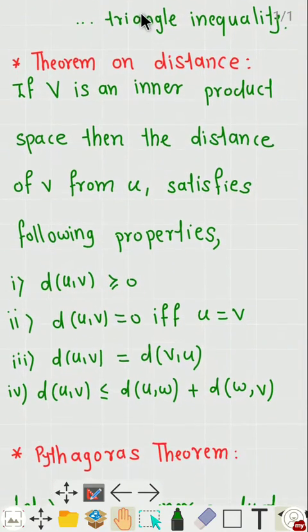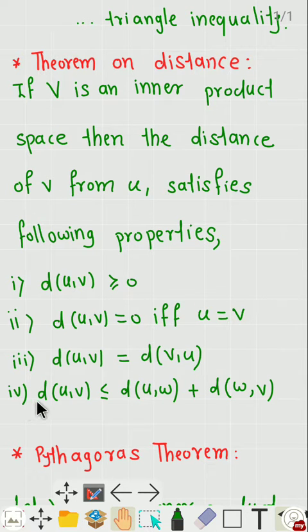Next theorem is a theorem on the distance between two vectors. If V is an inner product space, then the distance satisfies the following properties. First property is distance is always greater than or equal to 0. Distance between u and v is always greater than or equal to 0. Second property is distance between u and v is 0 if and only if vector u and vector v are the same vectors. Third property is distance between u and v is equal to distance between v and u. It is called the symmetric property.